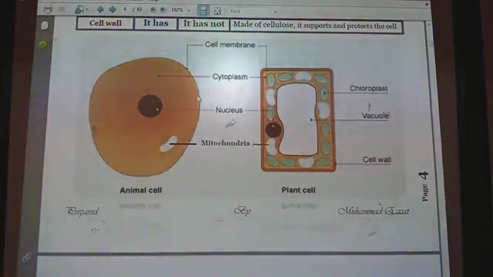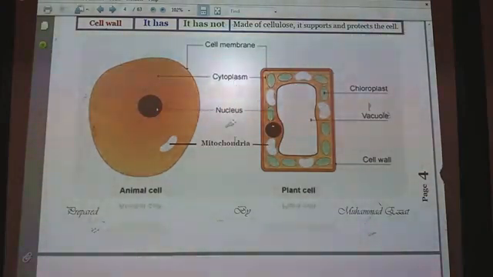If you look at animal and plant cells, you can recognize that they have some similarities and some differences. Among the similarities, both of them have a nucleus, surrounded by a jelly-like fluid called cytoplasm, and in both the cytoplasm is surrounded by the cell membrane.